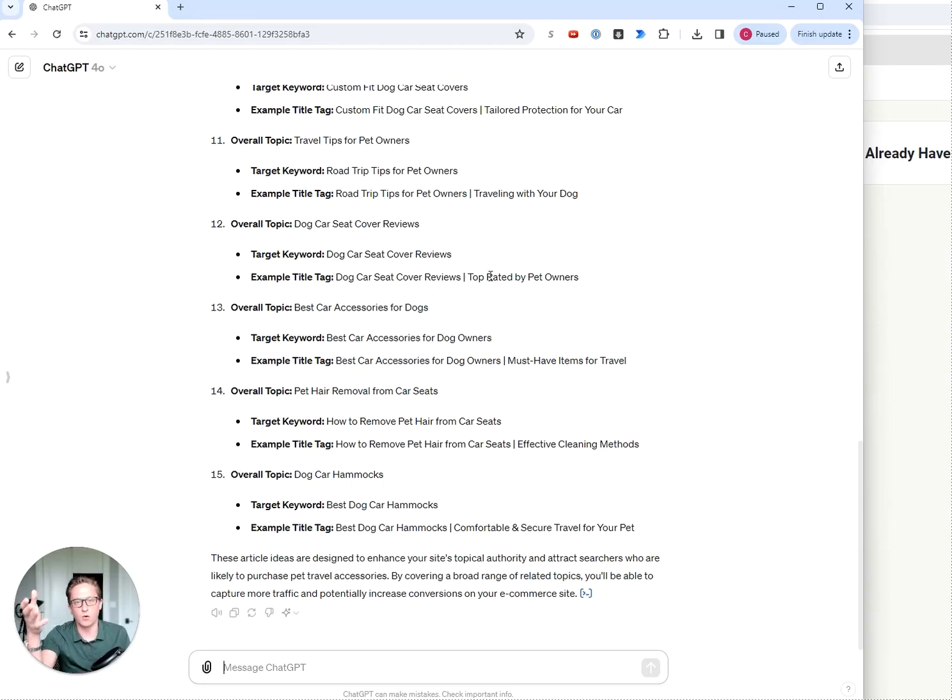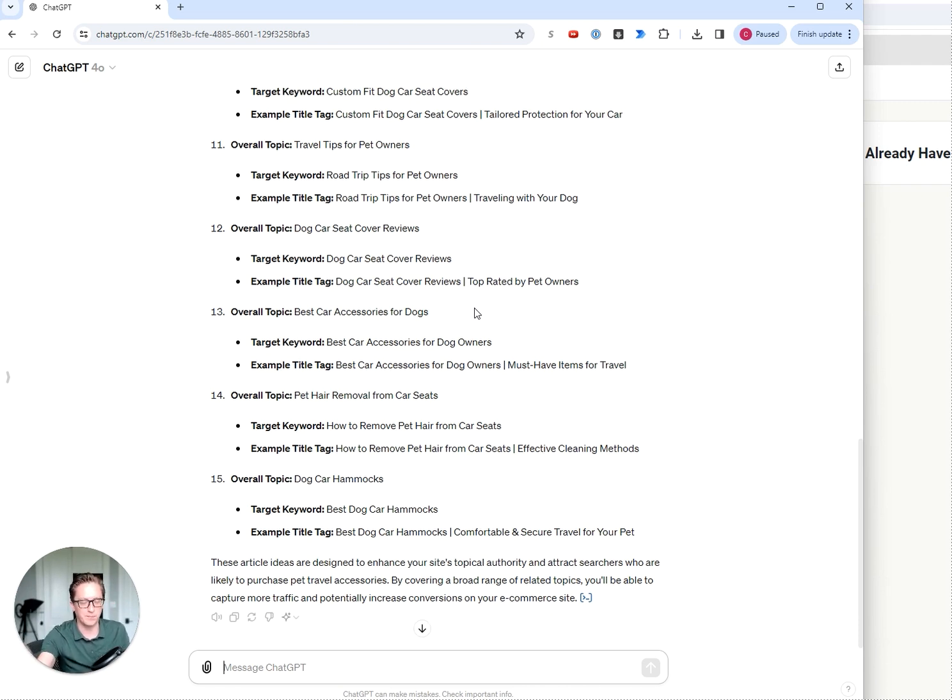But now we have a whole set of topics that we can write about that are going to be reasonably relevant to the content we already have on the domain. That will both help the domain improve its topical relevance, and it will make these articles very likely to rank quickly.